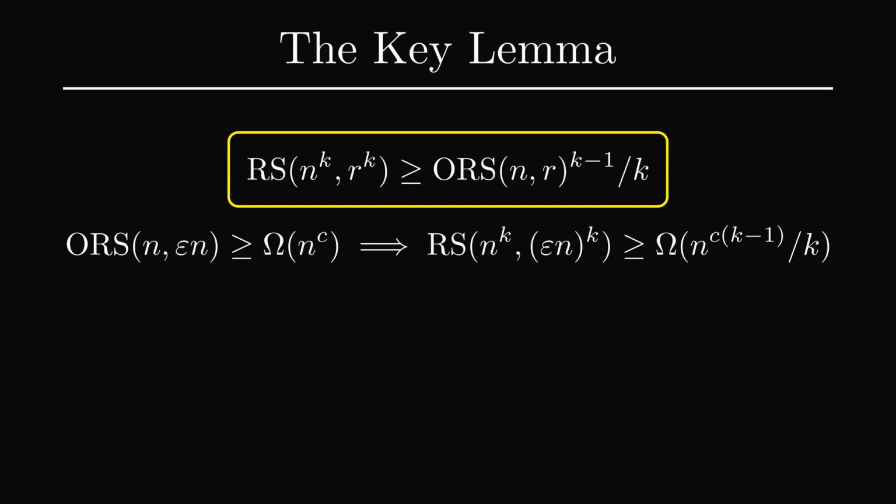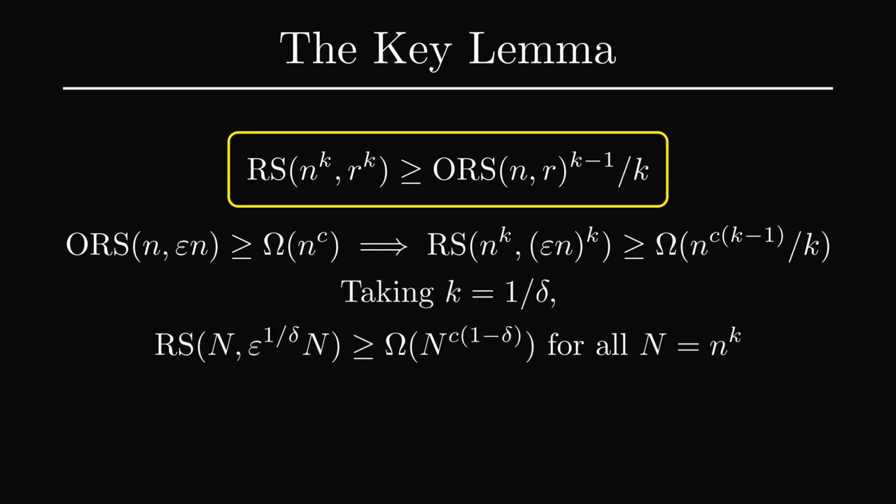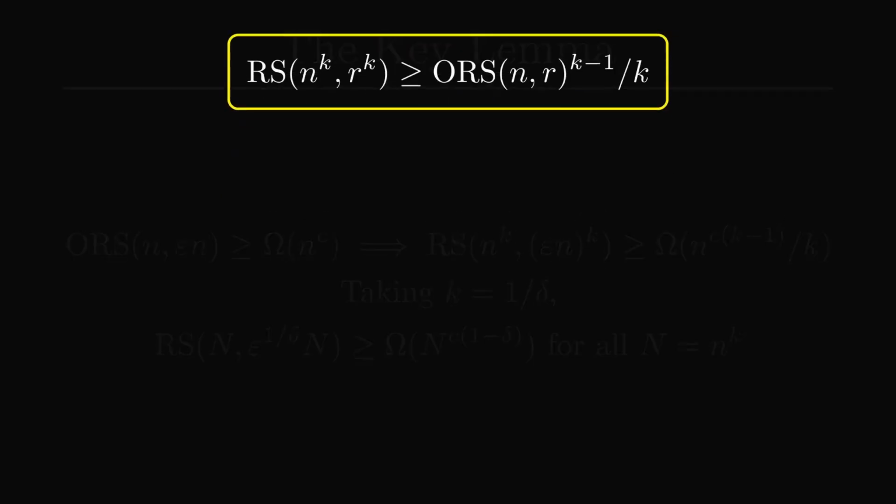If we then choose k to be 1/δ, we conclude that RS(N, ε^(1/δ)N) is at least N^(c(1−δ)) for all N which are kth powers. Values of N which are not kth powers can easily be handled from here.